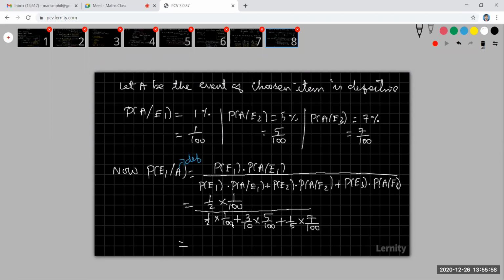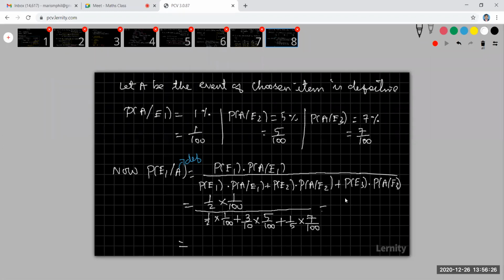Please try this and tell me the answer. Simplify now, what is the answer you are getting?